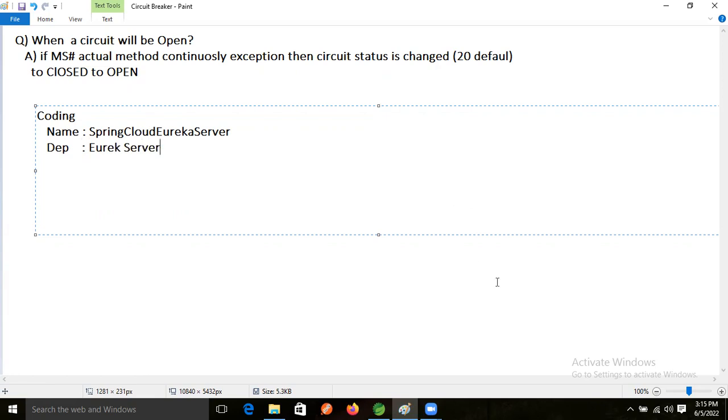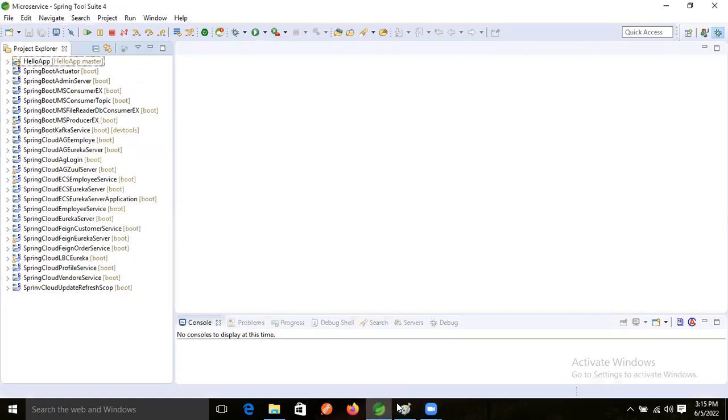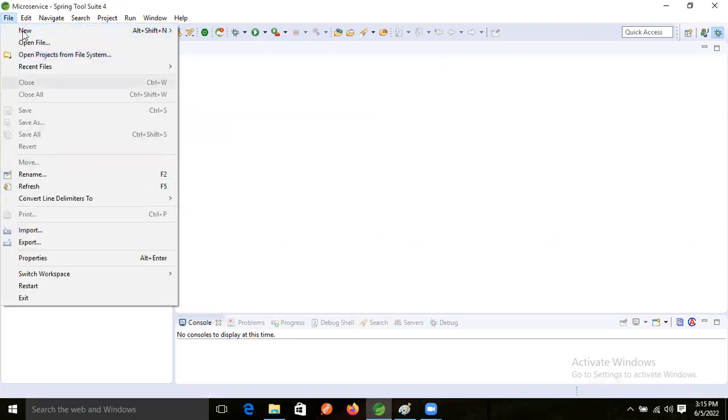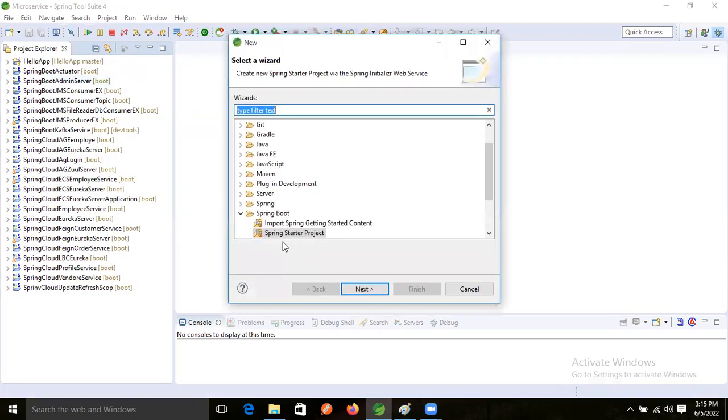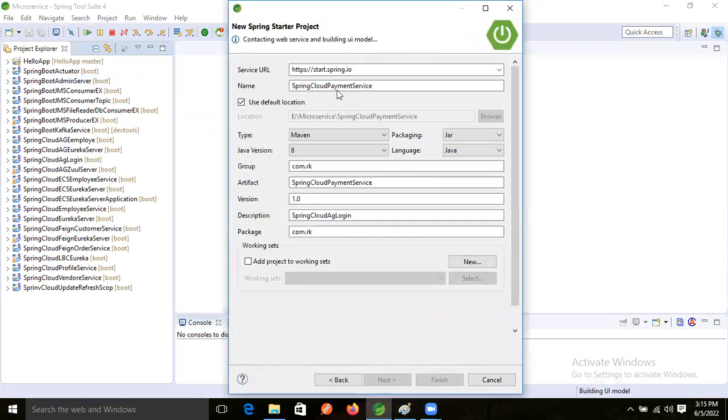So now let's create this application. I'm opening our Eclipse IDE. Inside that, File, New, Other, Spring Starter Project, Next. Now I'm taking Spring Cloud, Eureka server.